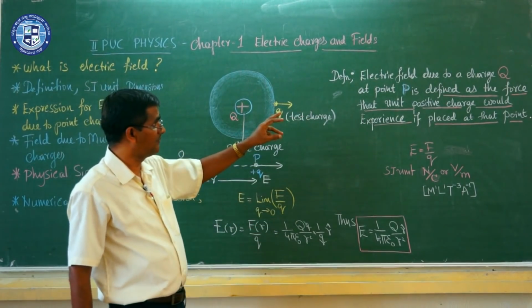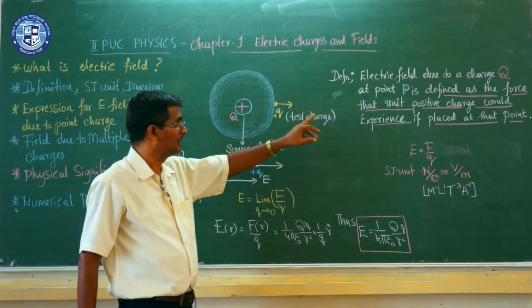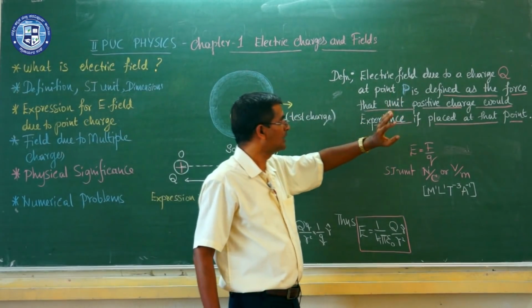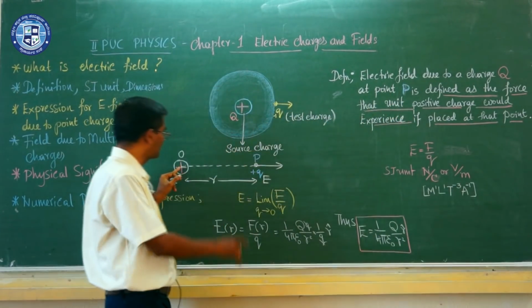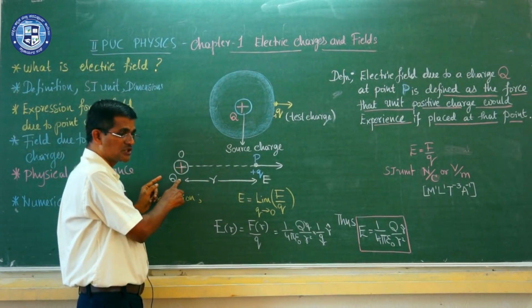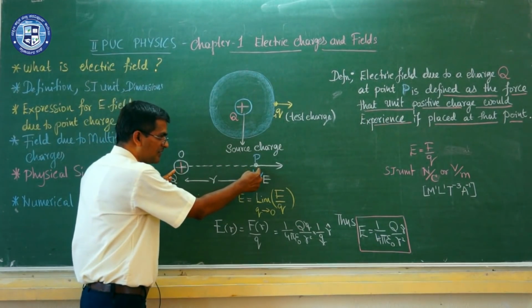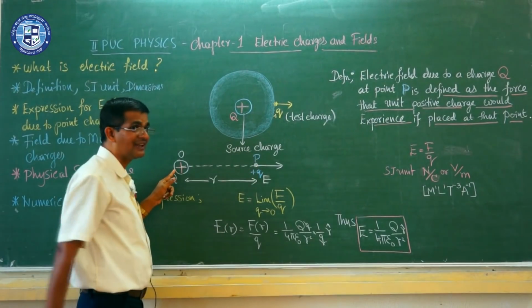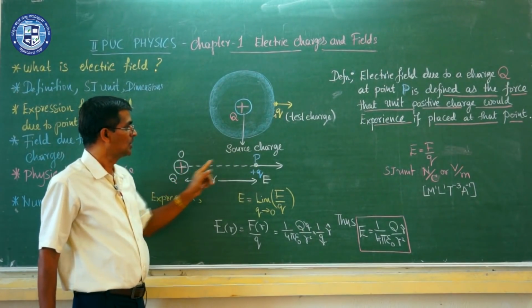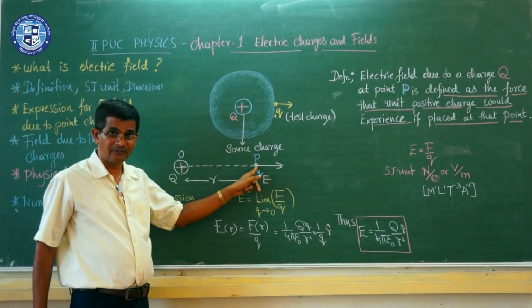What is the electric field definition? The electric field due to a charge q at a point p is defined like that. For example, consider a point charge q at a certain distance. Suppose I want to find out what is the electric field due to the charge. For that, I will define like that.